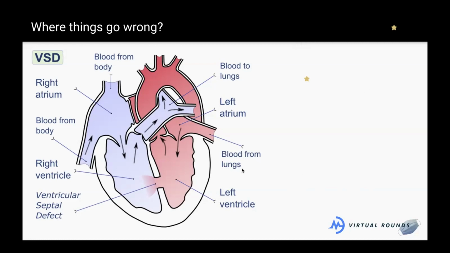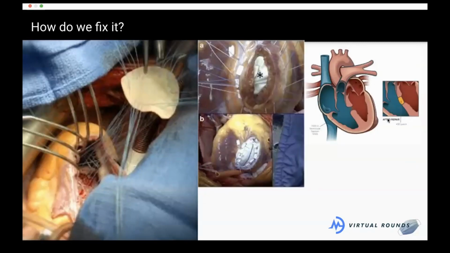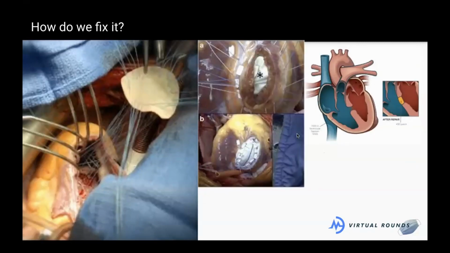All right, so here are some pictures, which I think are kind of cool. As I said, many times these defects do not need to be fixed or closed because they close on their own. But if they're quite large, we might put in a patch. Here they're parachuting down a patch to close a VSD, and this is what the closed VSD patch is going to look like.